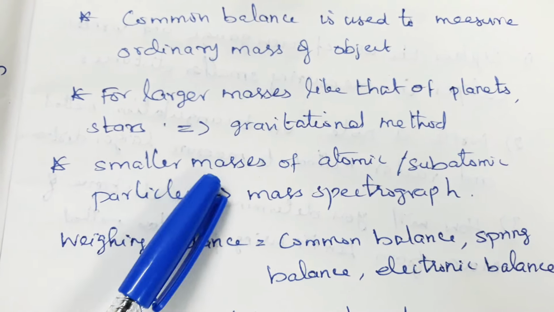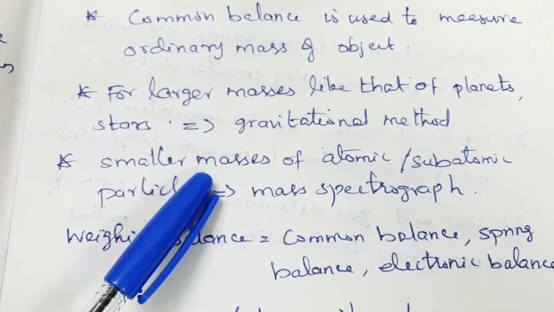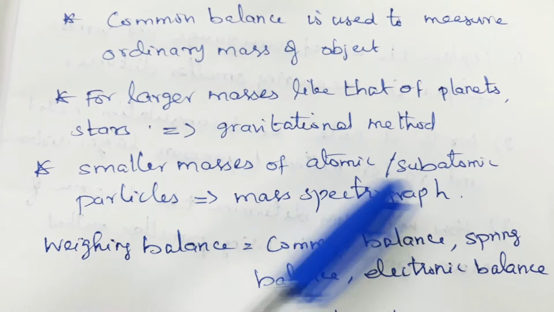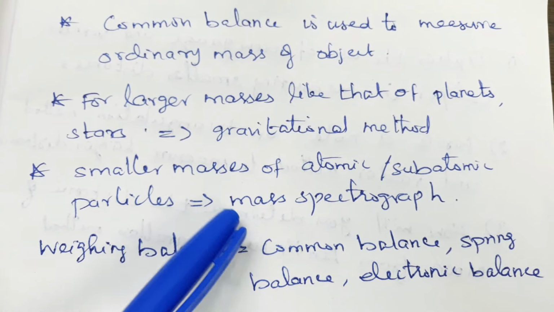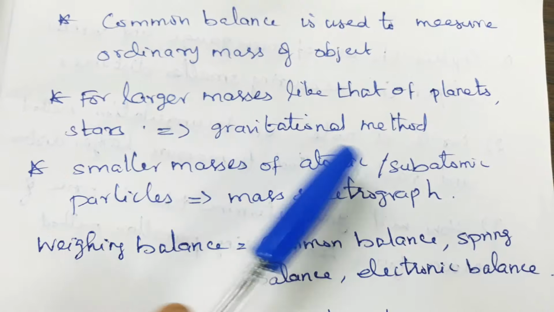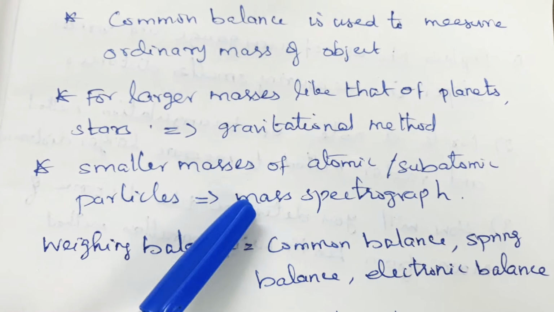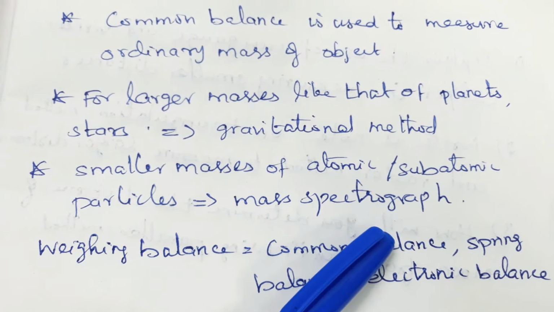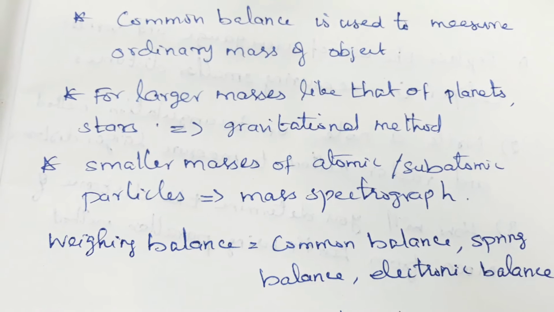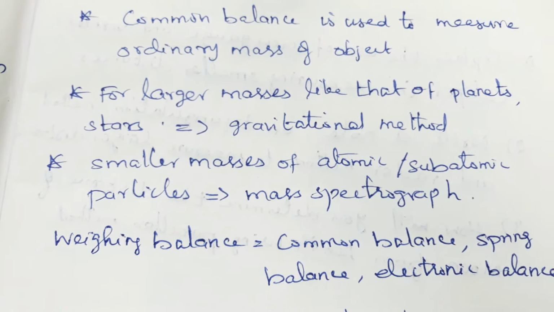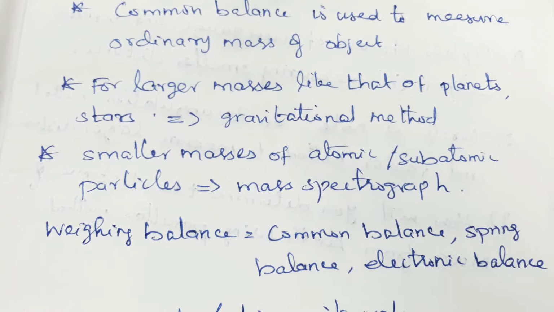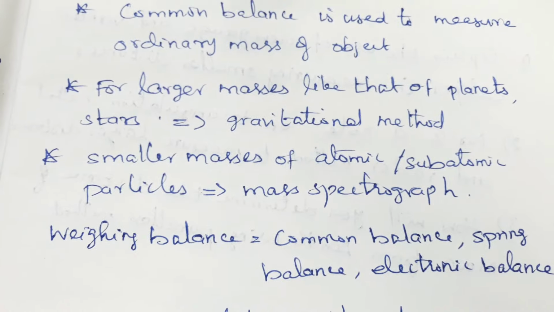For the measurement of smaller masses, small masses of atomic or subatomic particles, we make use of the mass spectrograph. Larger masses, gravitational method. Smaller masses, mass spectrograph. Some of the weighing balances commonly used are common balance, spring balance, electronic balance, etc. So this is about measurement of mass.